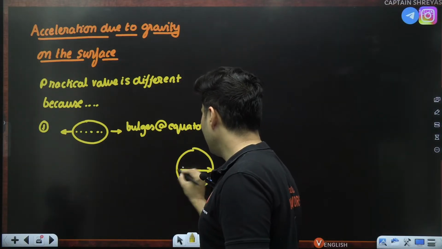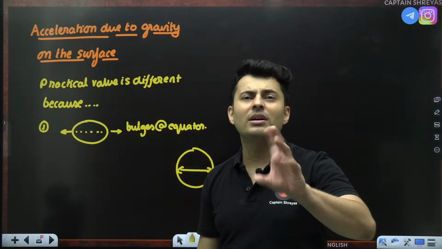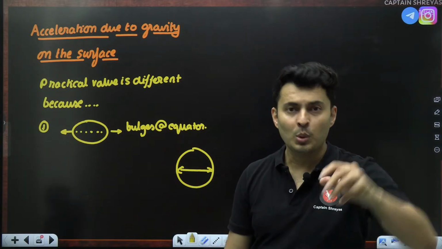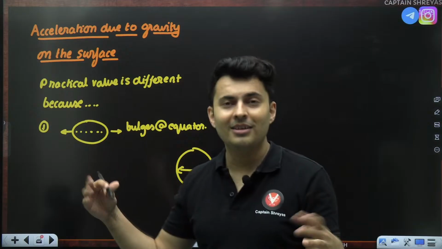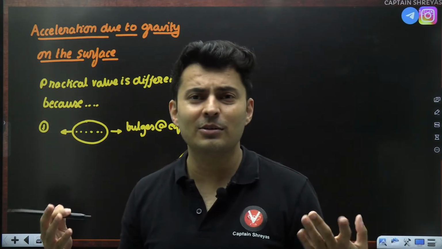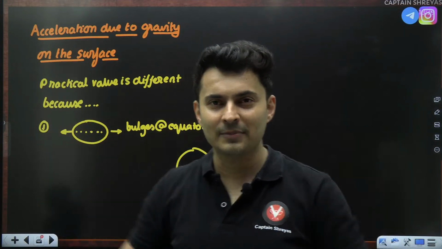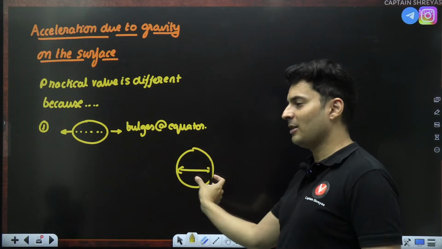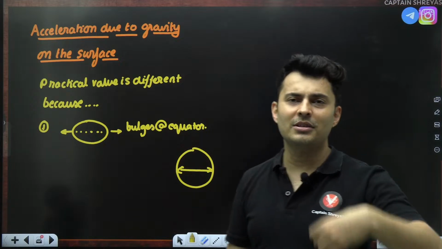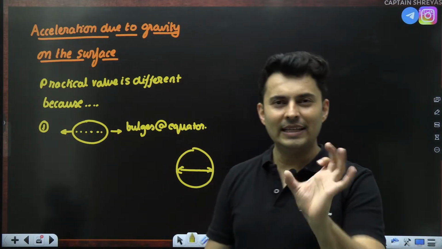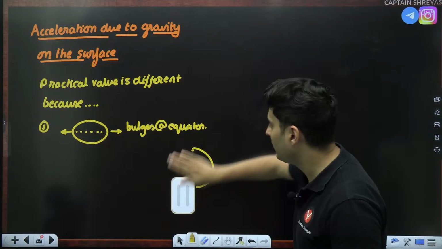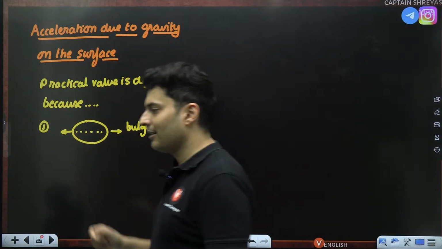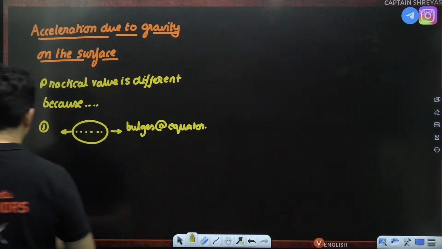There is hardly a difference of some 20 to 30 kilometers, that's it. Looks like 20-30 kilometers is huge, sir. But think about it. Radius of the earth is only 6,400 kilometers. So if at one place the radius is 6,400, at another place the radius is maybe 6,420. That much difference is there, but that small difference also creates a small error in the theoretical versus practical value.